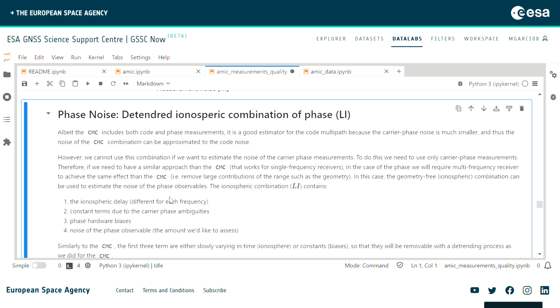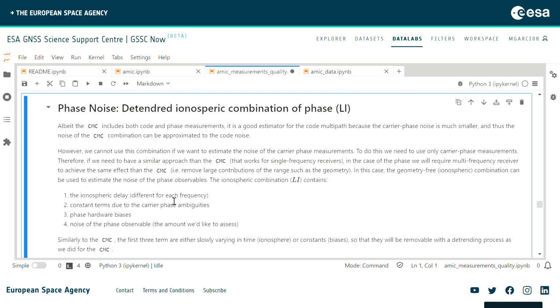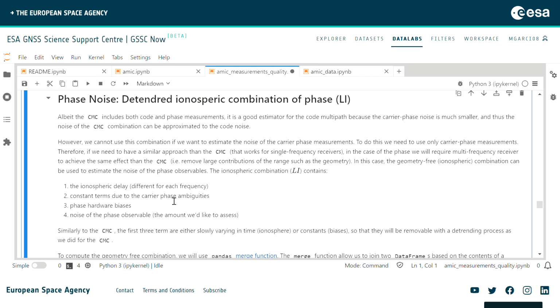In that case, instead of the code minus carrier, remember that we need to remove the geometry. But the advantage of the affordable receivers that we are using for the AMIC project is that they are dual frequency. Since we have dual frequency, we have the possibility of doing the dual frequency combination in order to get the ionosphere, and that's what we are going to use here.